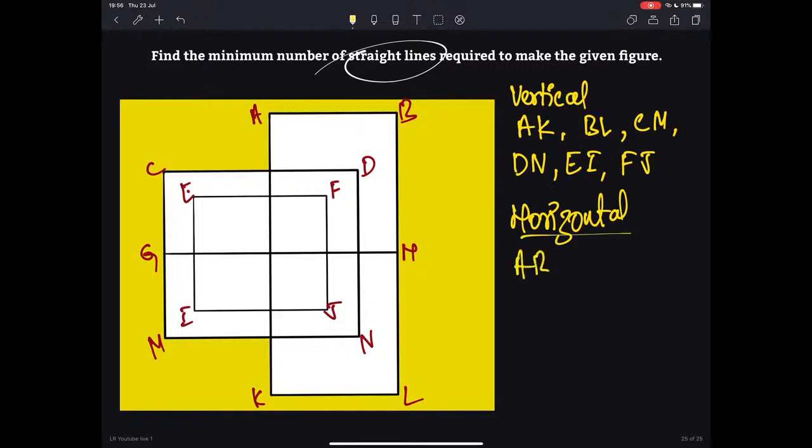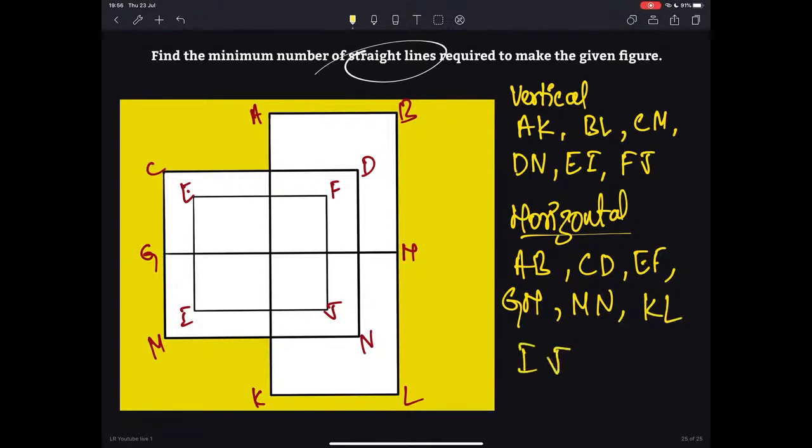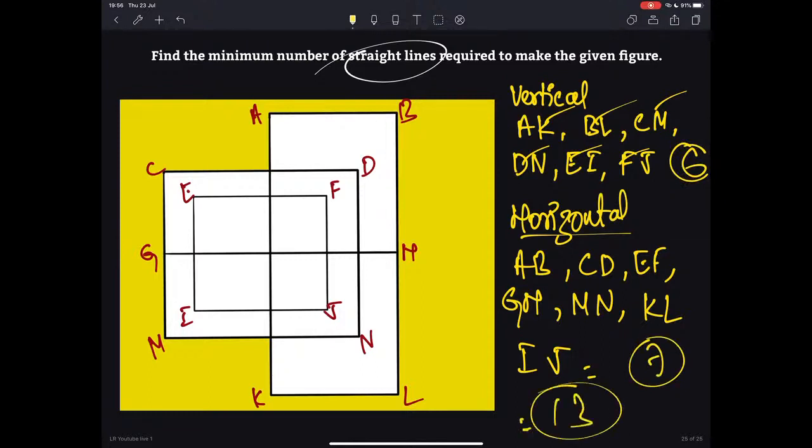We have A, B, C, D, E, F, G, H, M, N, K, L, I, J. So how many vertical lines? 1, 2, 3, 4, 5, 6. Then how many horizontal? 7. So 6 plus 7, we have 13 lines. Okay, 13 lines is in fact the right answer.